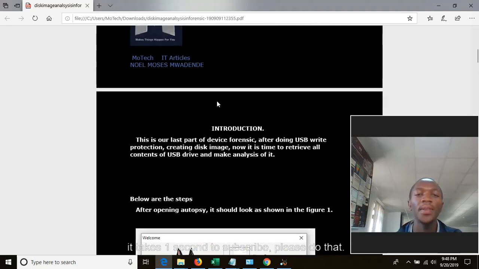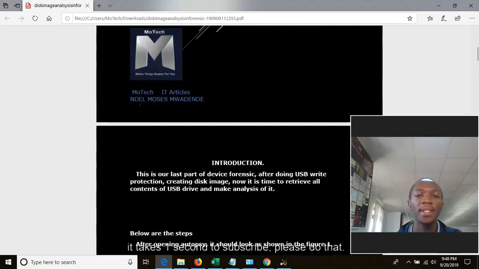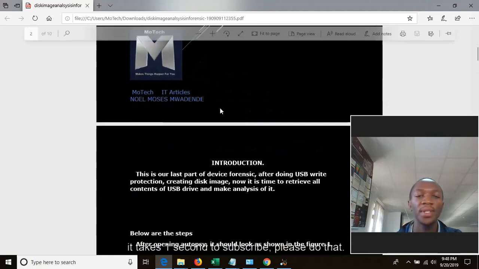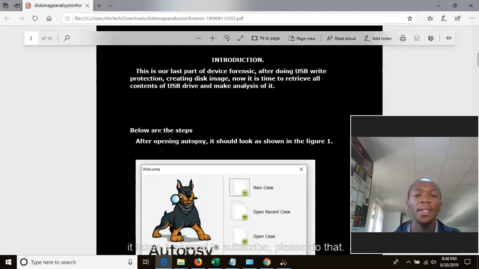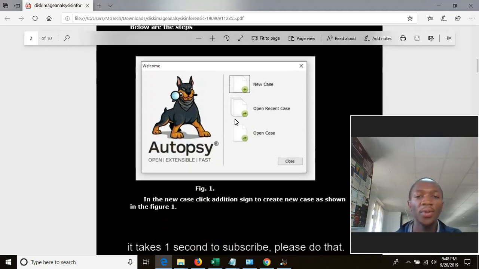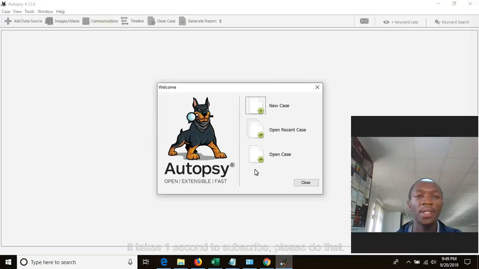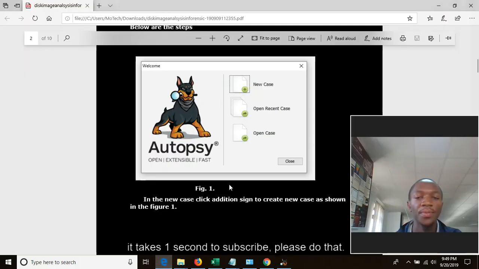So this article was written by myself and Motec, so it is owned by Motec. So this is how Autopsy should look after being opened. As you can see, this is how our Autopsy looks after we have opened it. So the next thing is to click on the plus sign so as to create a new case.